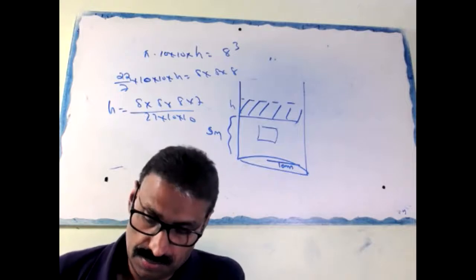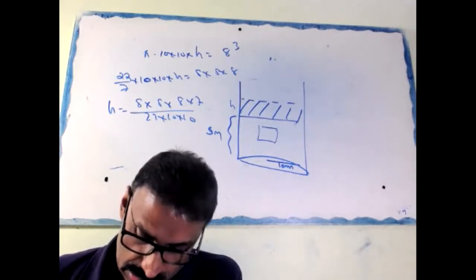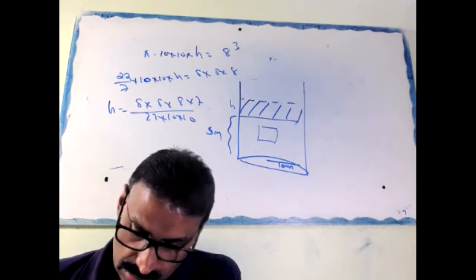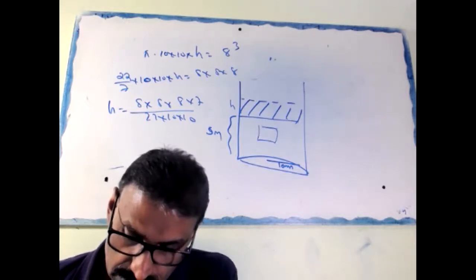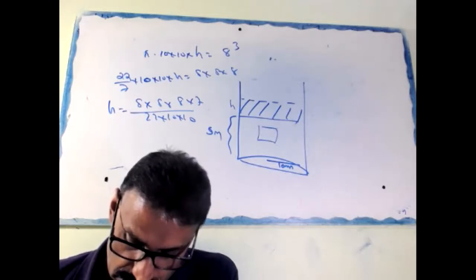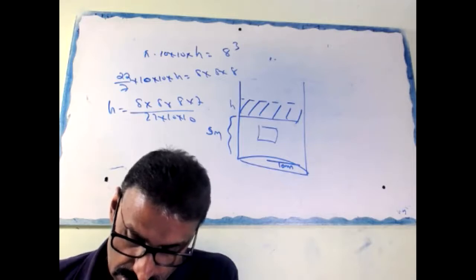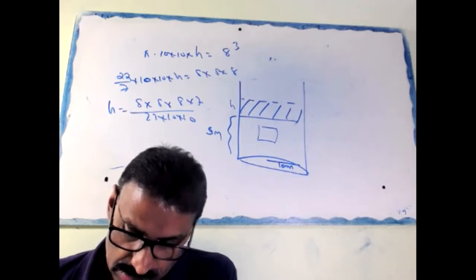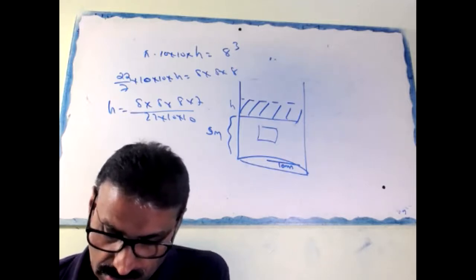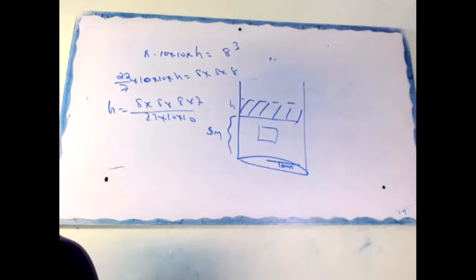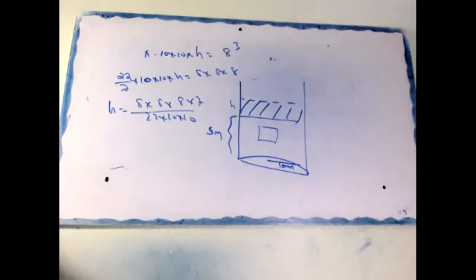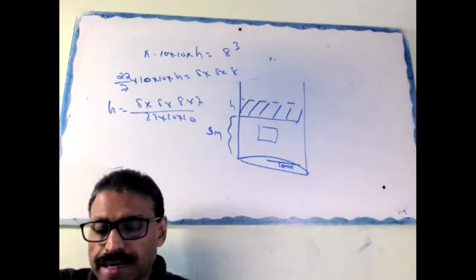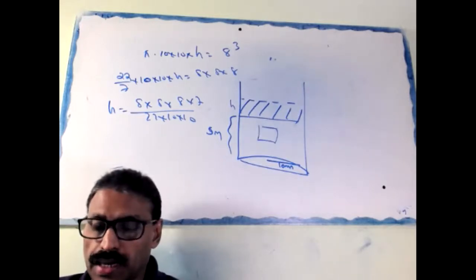Okay, right now. 2 pi RH divided by pi RL equal to 8/5.